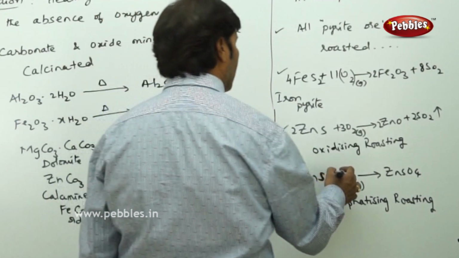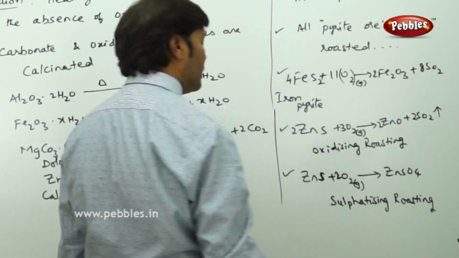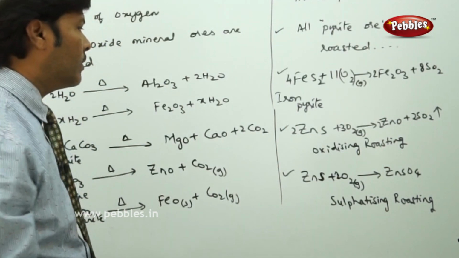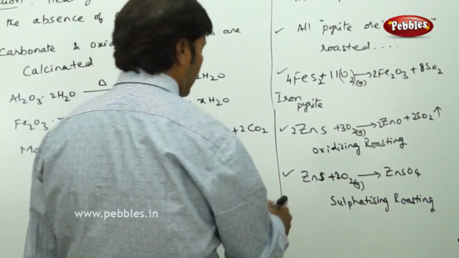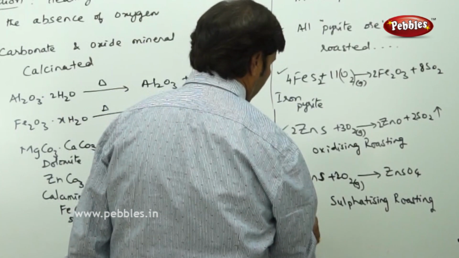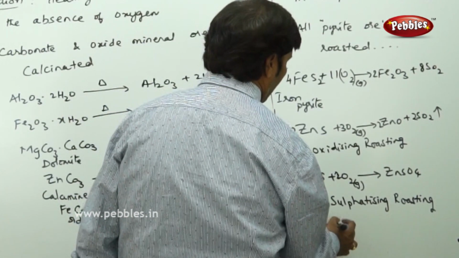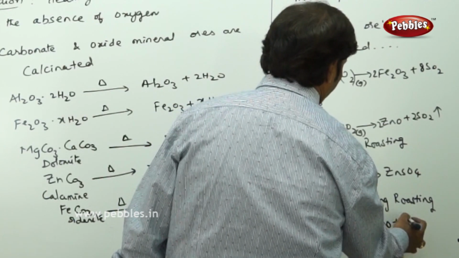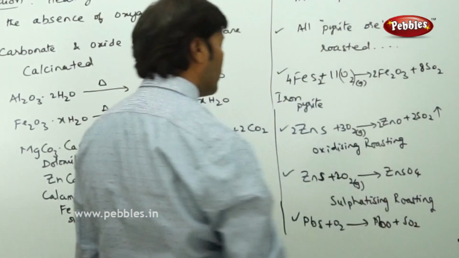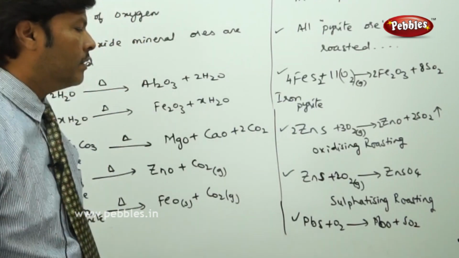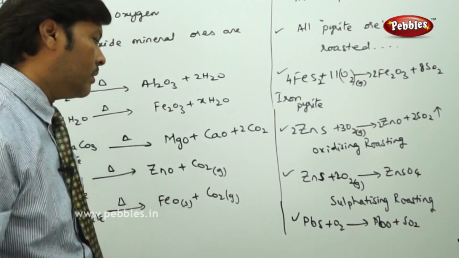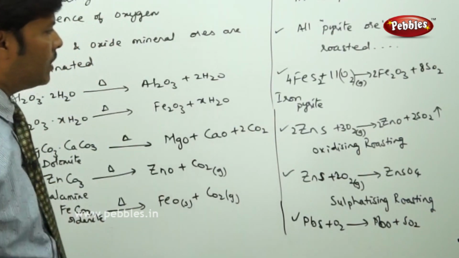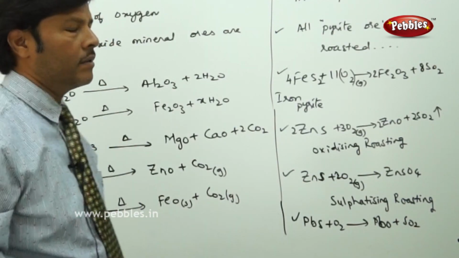So this we call sulfatizing roasting. That is the difference between oxidizing roasting and sulfatizing roasting. Like that you can take a number of examples. You can even take galena: PbS plus O2 gives rise to PbO, plumbous oxide, plus sulfur dioxide, and plumbous oxide also further gets reduced to give lead, which undergoes mutual reduction or self reduction. That topic we can discuss later.